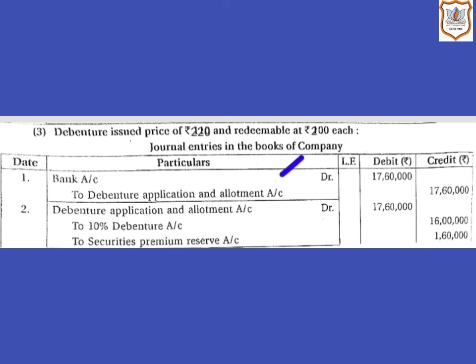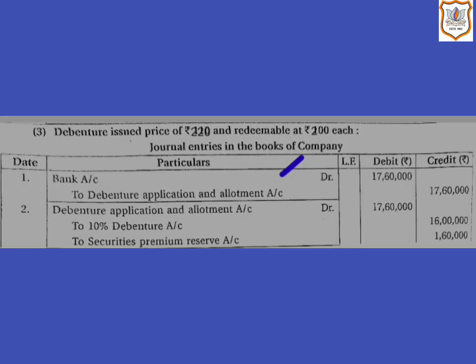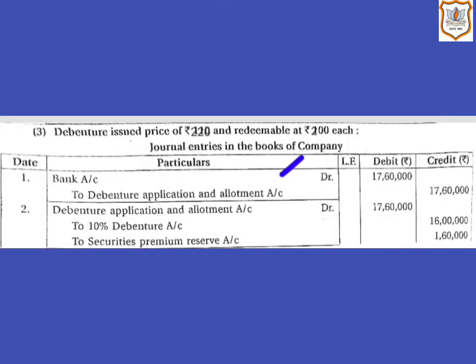Now let us see the journal entry on transfer of this money to debenture account and securities premium reserve account. So here debenture application and allotment account will be debited by rupees 17 lakh 60,000 and 10% debenture account will be credited by rupees 16 lakh, that is 8,000 debentures multiplied by rupees 200, that is the face value of debenture.